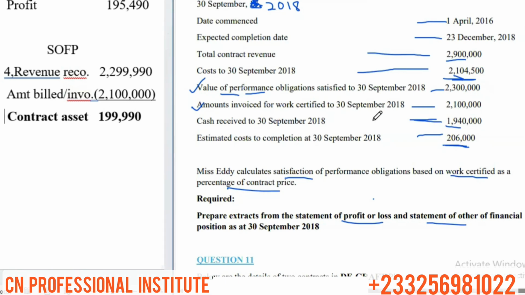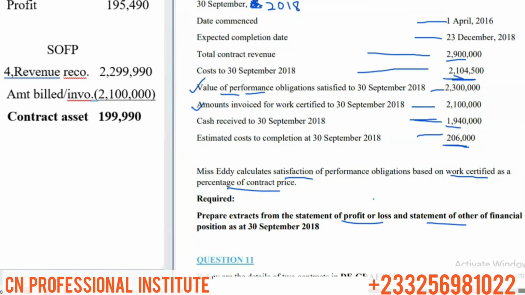If you pick your calculator, 2,299,990 minus 2,100,000 gives you 199,990. This is our contract asset. It could also be 200,000 if you use 2,300,000 as the revenue recognized, depending on your rounding and the number of decimal places. Something close is fine.